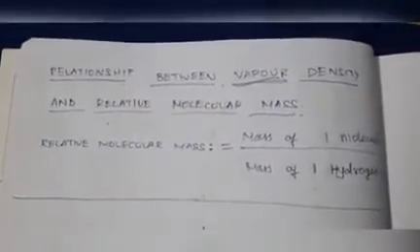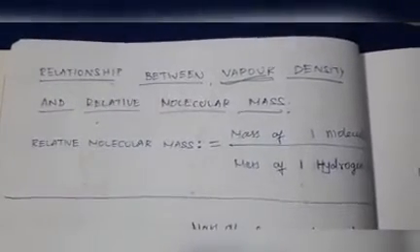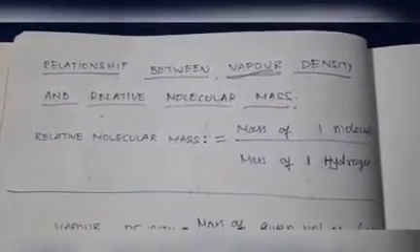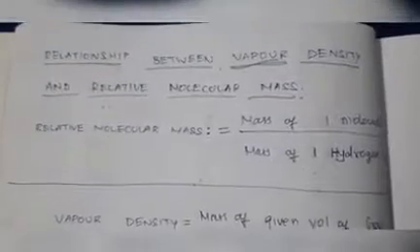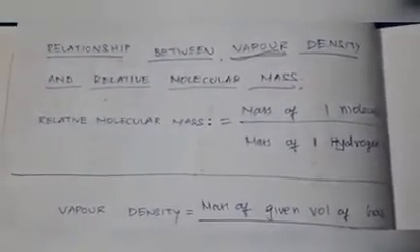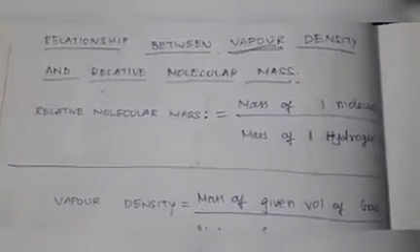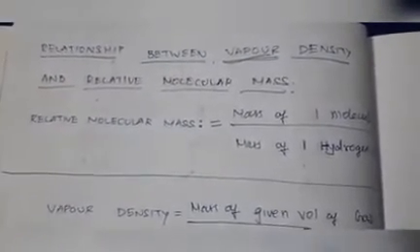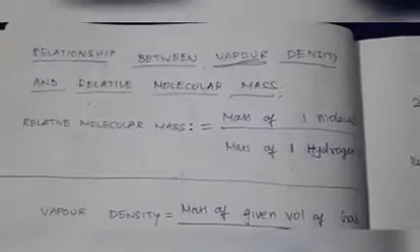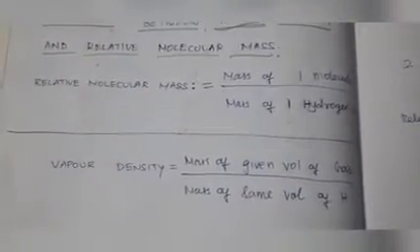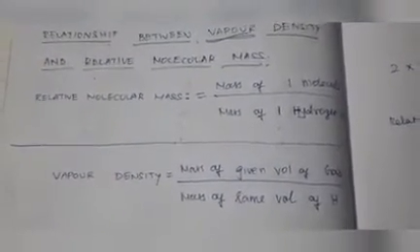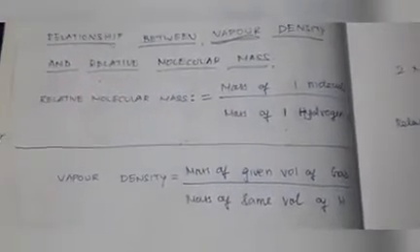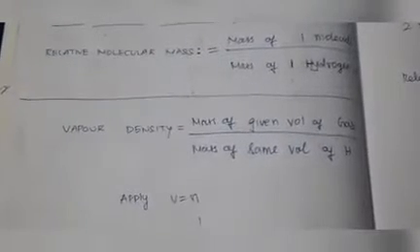So, again please watch. The question is to derive the relationship between vapor density and relative molecular mass. For that you should know the relative molecular mass definition, which we already learned: relative molecular mass is equal to mass of one molecule of gas or vapor at STP divided by mass of one hydrogen atom. Vapor density definition: mass of given volume of gas or vapor divided by mass of same volume of hydrogen. Apply Avogadro's law.